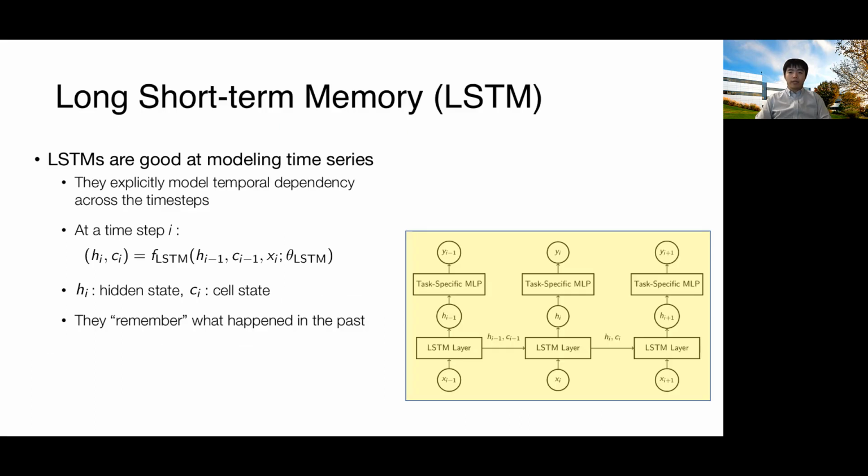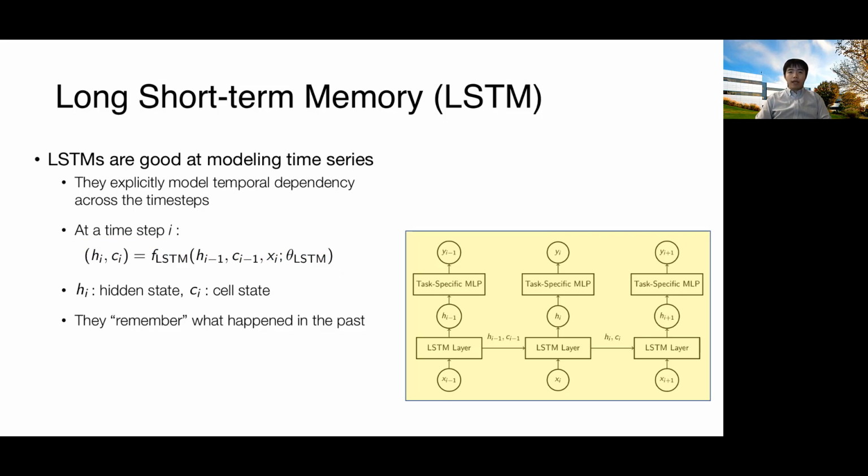Long short-term memory networks are very good at modeling time series because they explicitly model the temporal correlation across time steps. At time step i, the current hidden state and cell state are computed as a function of the previous hidden state and cell state, and also the current input.